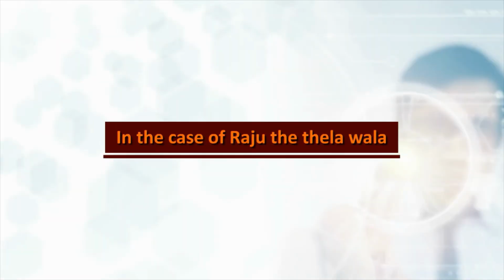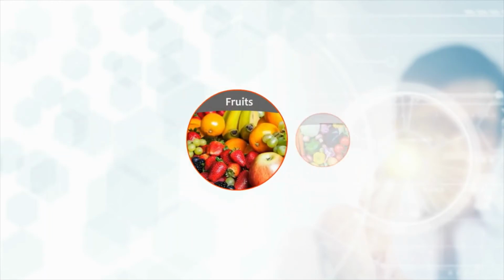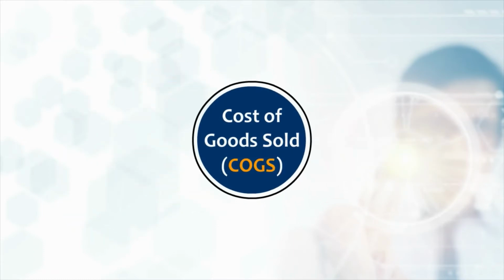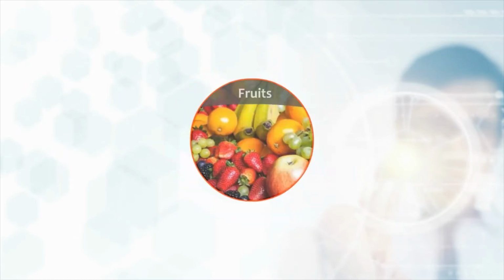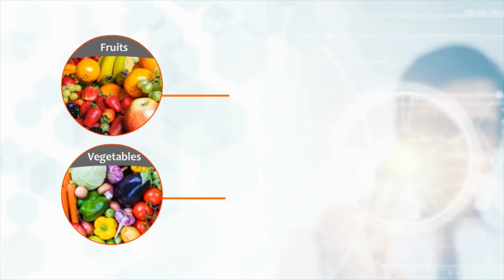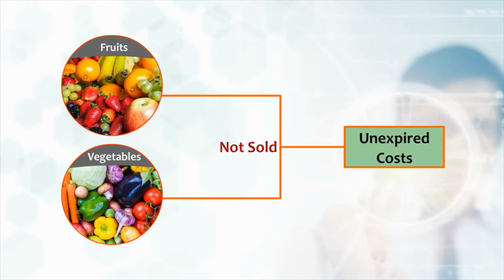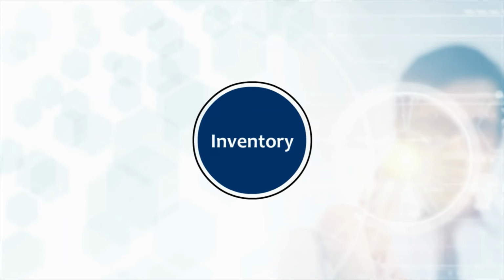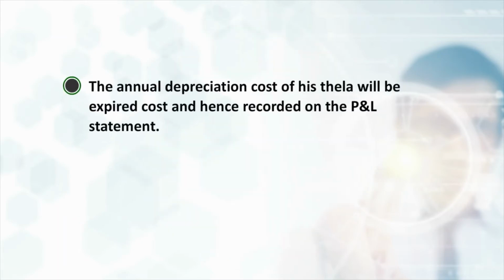In the case of Raju the Thela Wala, the cost of fruits and vegetables sold are expired costs, as they will show up as cost of goods sold, simply called COGS, on the P&L statement. The cost of fruits and vegetables not sold as yet are unexpired costs, as they will show up under inventory on the balance sheet. The annual depreciation cost of his thela will be expired cost and hence recorded on the P&L statement.